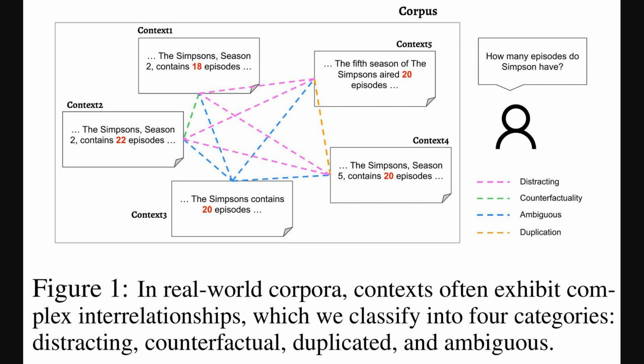So to understand the challenge Context Organizer addresses, this first figure really sets the scene. It shows a collection of information, or a corpus, about The Simpsons episodes, where a user is asking for the total number. You see different snippets or contexts with varying details, like Season 2 having 18 episodes in one, but 22 in another. The colored dashed lines illustrate how these contexts can be distracting or present counterfactuals, which are statements that are not true, or be ambiguous, or simply duplicates. This kind of tangled web is very common in real-world information.